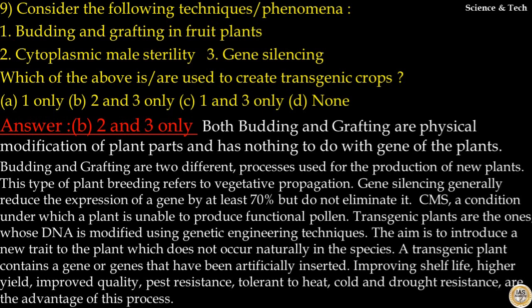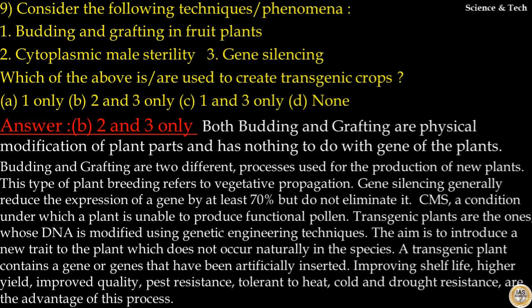Budding and grafting are two different processes used for the production of new plants. This type of plant breeding refers to vegetative propagation. Gene silencing generally reduces the expression of a gene by at least 70%, but does not eliminate it. Cytoplasmic male sterility is a condition under which a plant is unable to produce functional pollen.